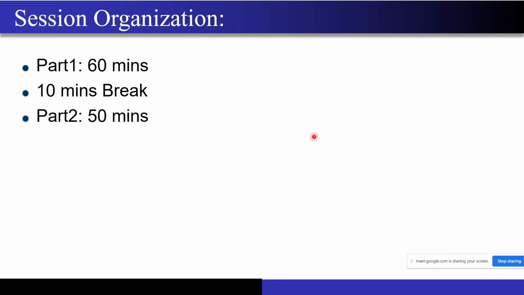Now, as usual, this will be the organization of this session. It will be divided in two parts. In the first part, last time I had given you the overview of the entire semiconductor industry, right? Who are the main players, who are the main companies, what is the foundry, how we fabricate the semiconductor chips from the sand. So all that overview was given.